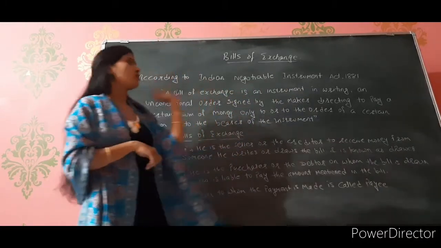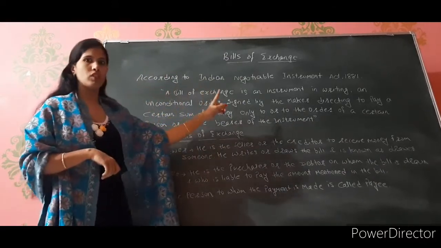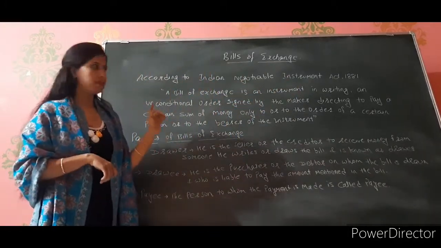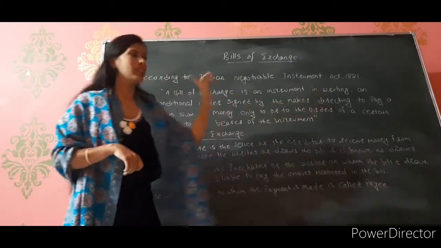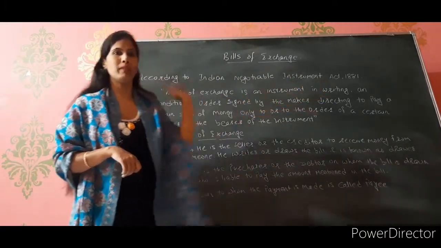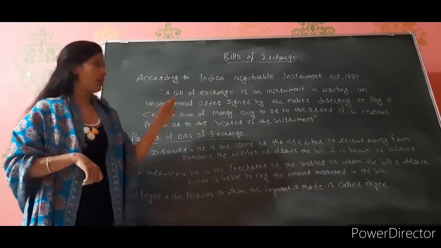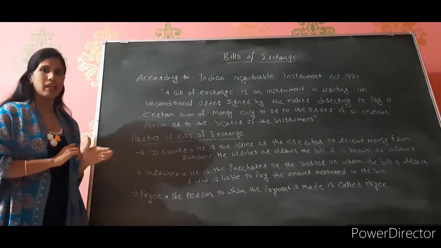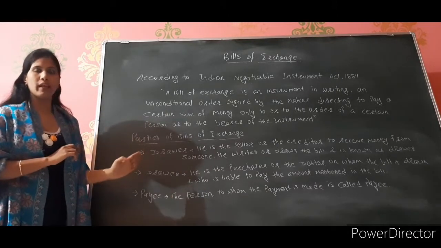Got it? So according to the Indian Negotiable Instrument Act 1881, a bill of exchange is an instrument in writing, an unconditional order signed by the maker directing to pay a certain sum of money only to the order of a certain person or to the bearer of the instrument. Now, the parties which are involved in bills of exchange are drawer, drawee and payee. Now, you have to understand the meaning of drawer, drawee and payee.